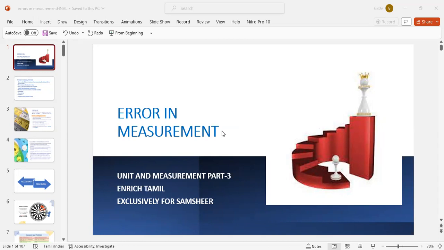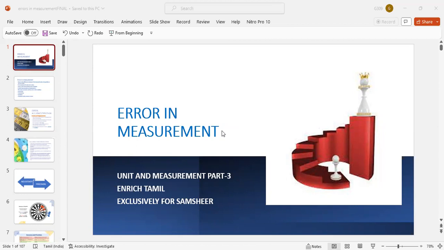In spite of our best effort, the measured value of the quantity is always somewhat different from the actual value or the true value. The difference between the true value and the measured value of a quantity is called error in measurement. The errors can be classified into 4 types: absolute error, mean absolute error, relative error, percentage of error.